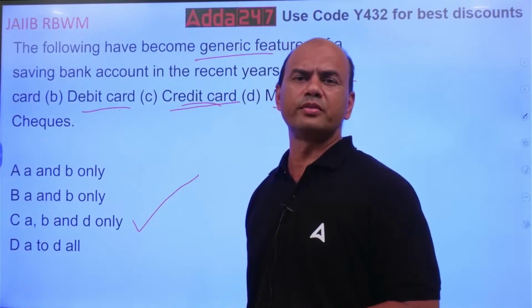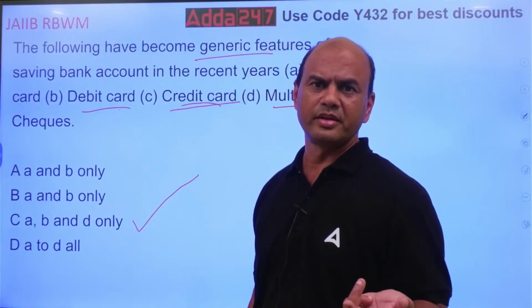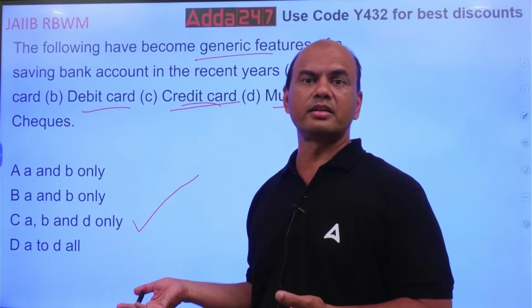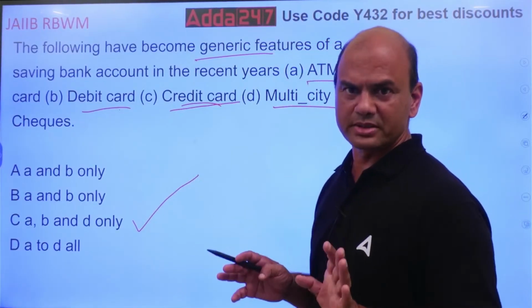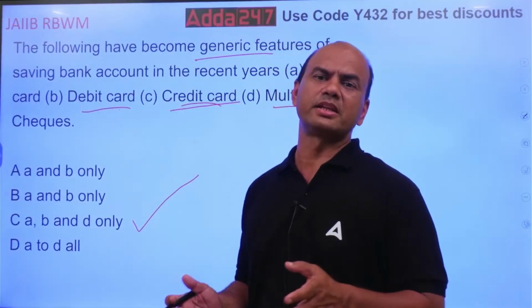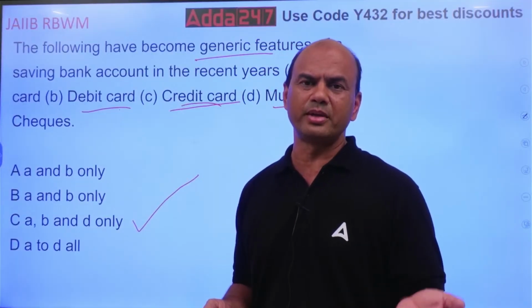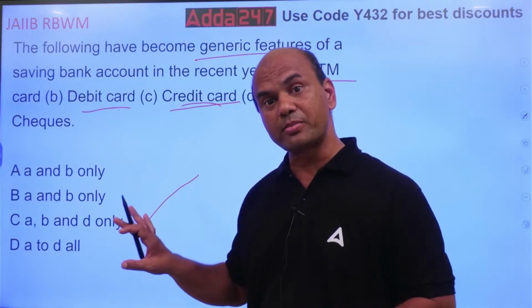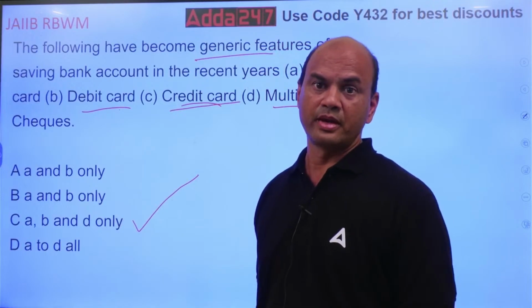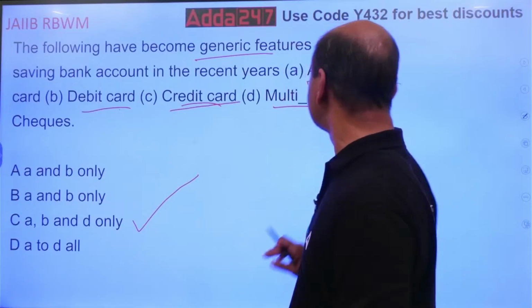If the customer doesn't pay, then your NPAs are occurring in this. So that's why you can't attach. Generally what happens in the bank, if some customer is having a good account, good MAB, monthly average balance, then we give the credit card based on that. But that is a separate product. It's not a generic feature. Okay? Next one.